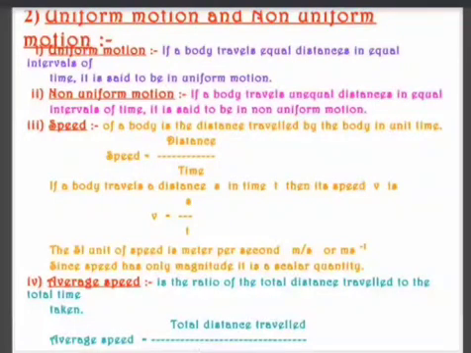If I go in a wrong direction, for example, if you go from A to B, while coming back you cross A and go to some other point in the wrong direction, your displacement will be minus. In physics, minus means wrong direction. So distance only depends on the path, not on the start and end point, not on the direction. So it is a scalar quantity. What are scalar quantities? The quantities which do not depend on direction. It only depends on magnitude, means the value. Whereas vector quantities depend on direction as well as magnitude.